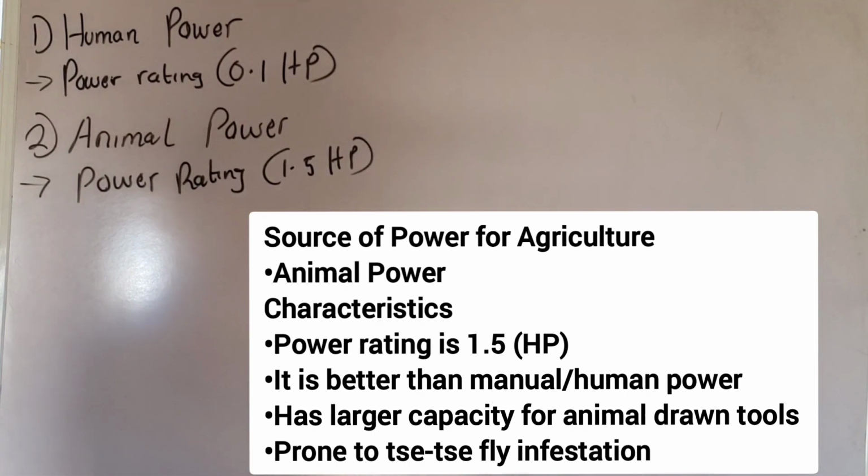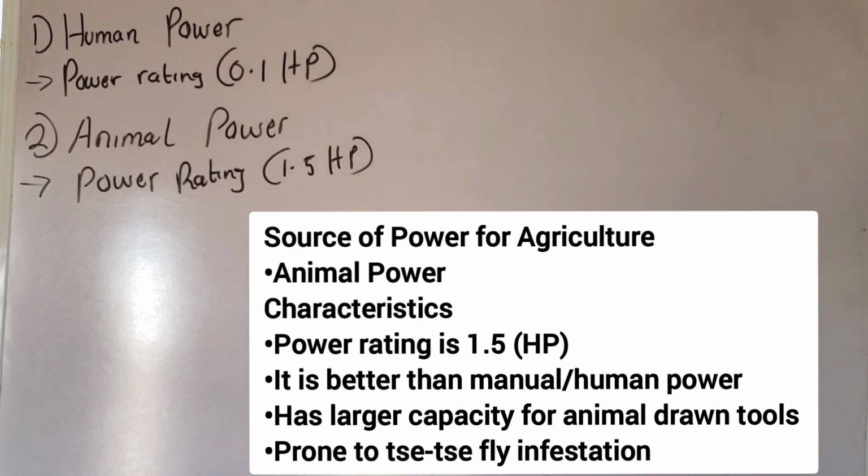Now, from these characteristics, you can easily identify the advantages and disadvantages. For example, an advantage is that animal power is better than human power. Another advantage is that it has a high power rating compared to human power. A disadvantage is that these animals are susceptible to fly infestation. So that is it. Let's talk about mechanical power.